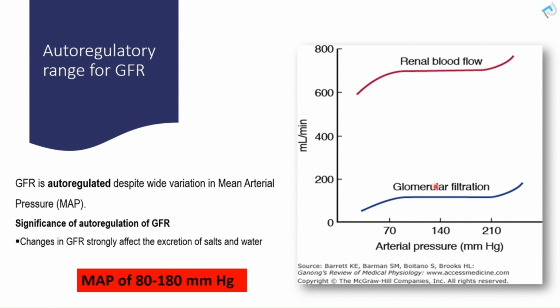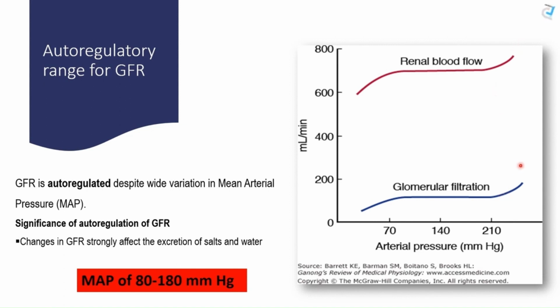If the blood pressure becomes lower than 80, GFR decreases, renal blood flow will decrease. Above 180, the increase in blood pressure will be associated with an increase in renal blood flow and an increase in GFR.